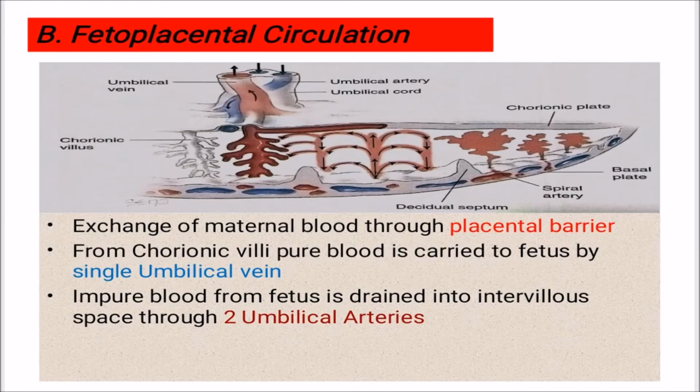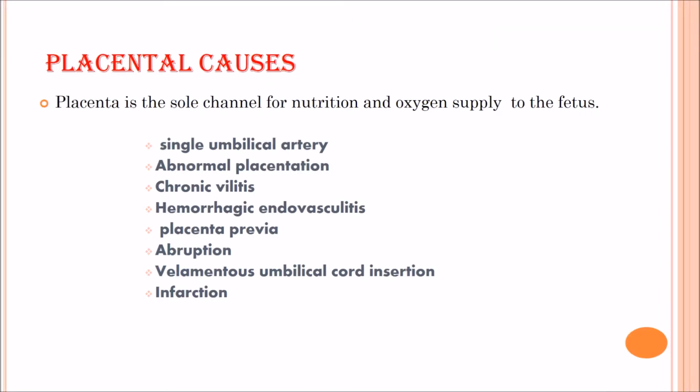This is the fetoplacental circulation. Exchange of maternal blood occurs through the placental barrier. From the chorionic villi, pure blood is carried to the fetus by a single umbilical vein. Impure blood from the fetus is drained into the intervillous space through two umbilical arteries. So, what are the placental causes?